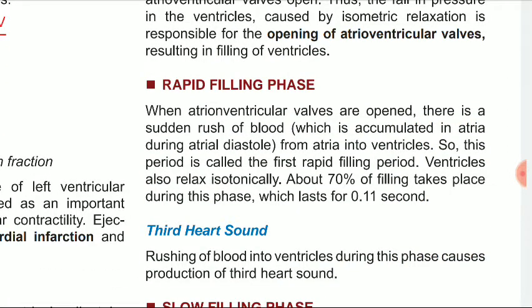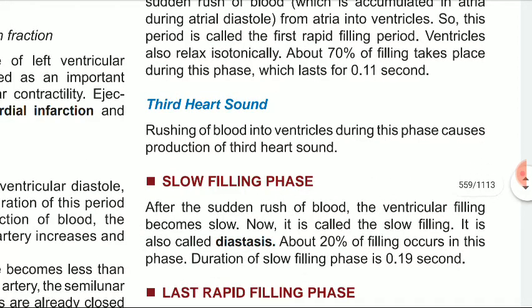Filling is a rapid filling phase followed by slow filling. In the rapid filling phase, when the atrioventricular valves are opened, there is a sudden rush of blood from the atria to the ventricle. So, this period is called the first rapid filling period. Ventricle also relaxes isotonically. About 70% of filling takes place during this phase. Rapid filling lasts about 0.11 seconds. The third heart sound is heard as the rushing of blood into the ventricle during this phase.